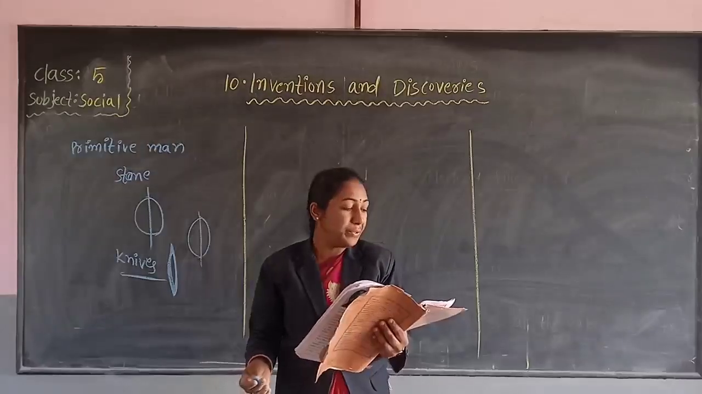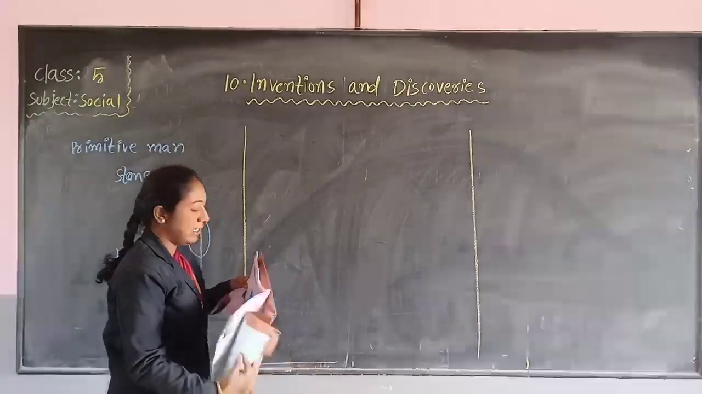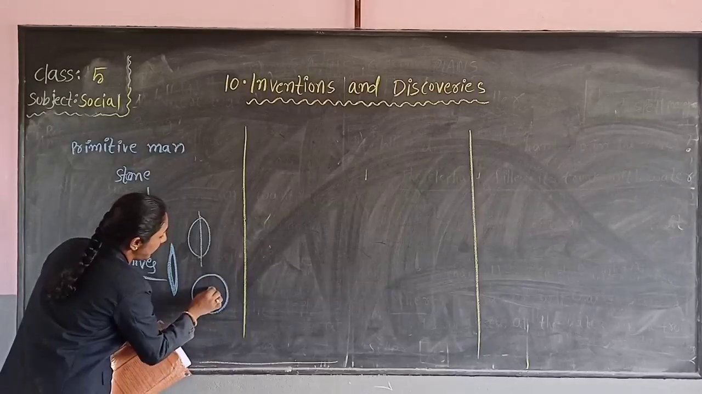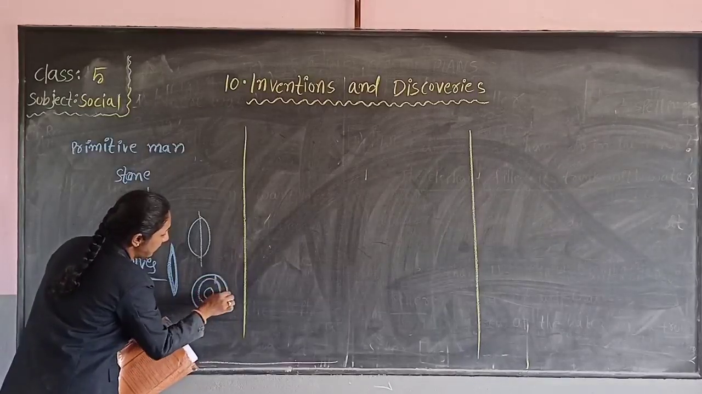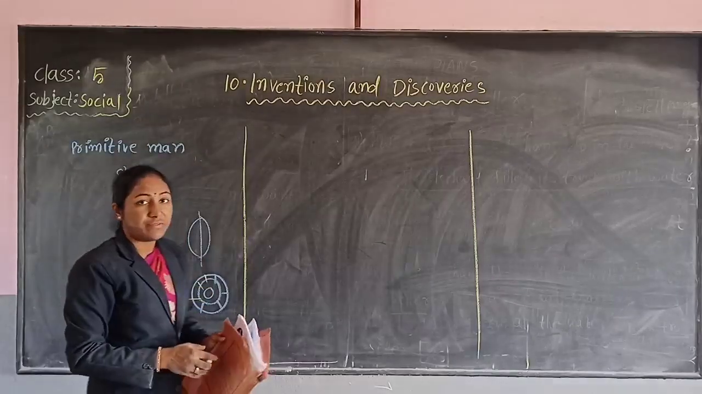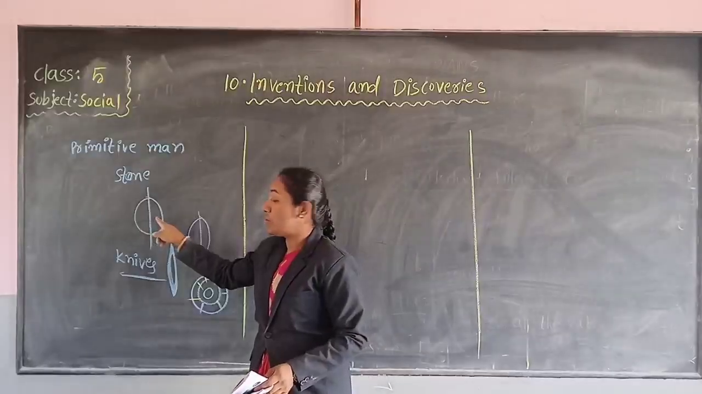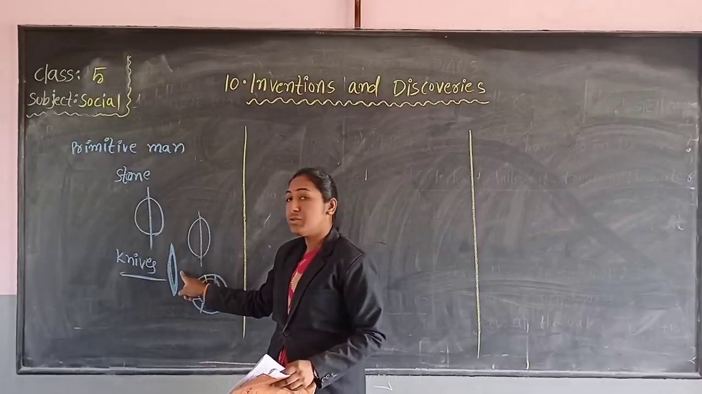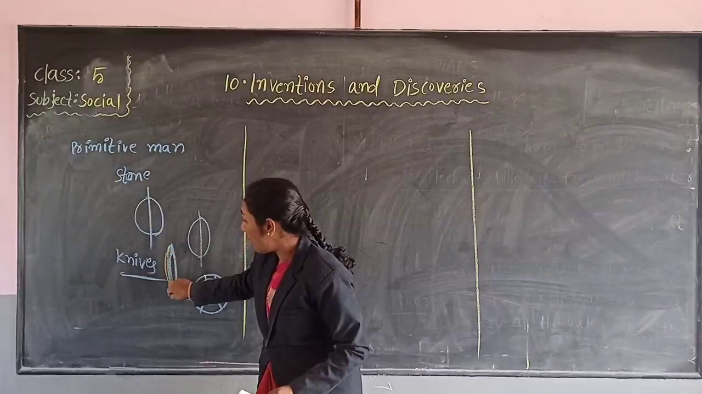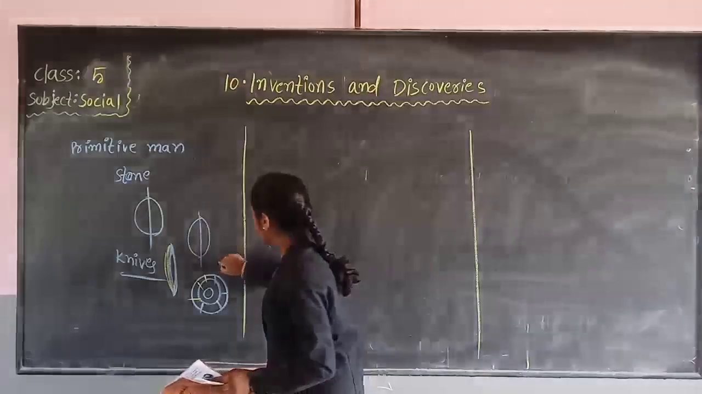Later, early man happened to invent the wheel. What did early man invent then? The wheel. He invented the wheel. First of all, he found the stone. Then he broke a stone into two halves. Then he used these stones at the sharp edges as knives. Then he invented a wheel.